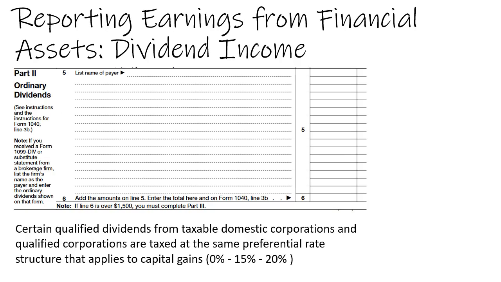Earnings from financial assets are reported on Schedule B of the 1040. Part 2 lists the ordinary dividends received from all sources. These are taxed at a preferential rate, which is less than almost everybody's marginal rate, to encourage people to not only invest in these assets, but to cash them in periodically, generating the taxable transaction.